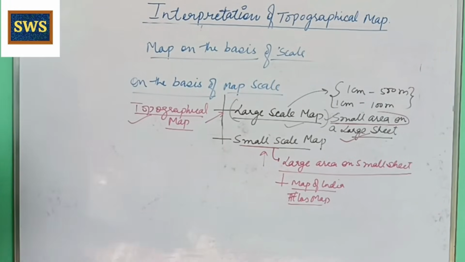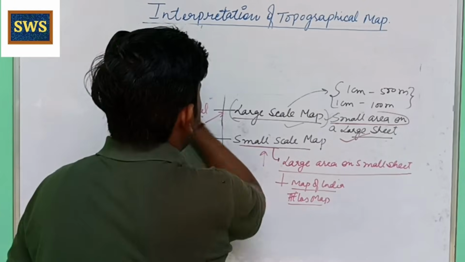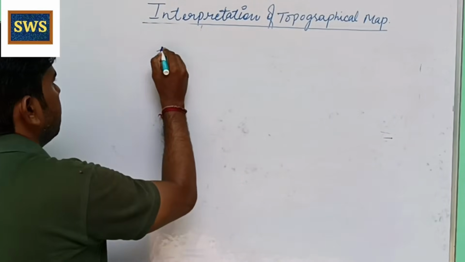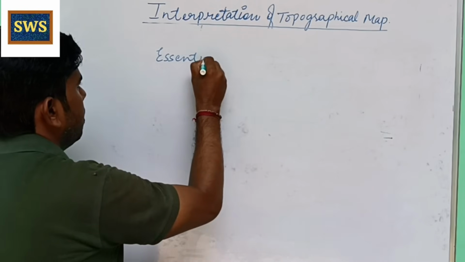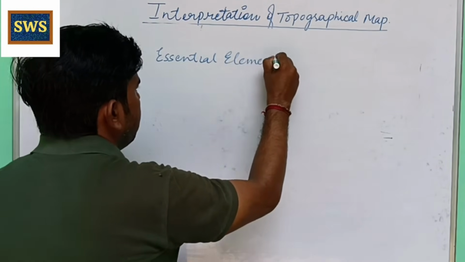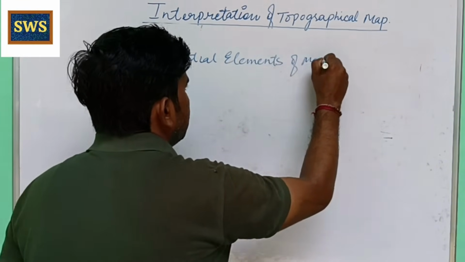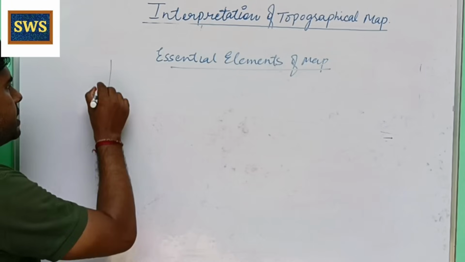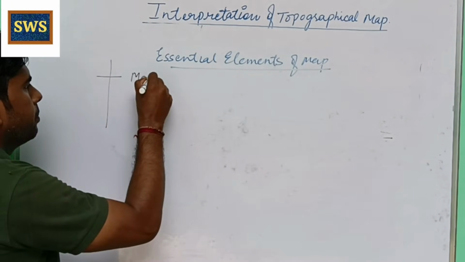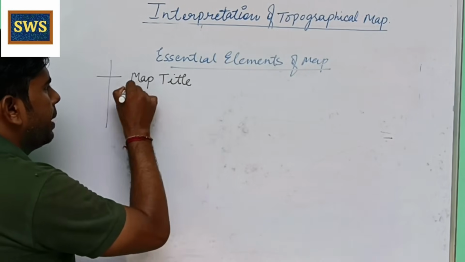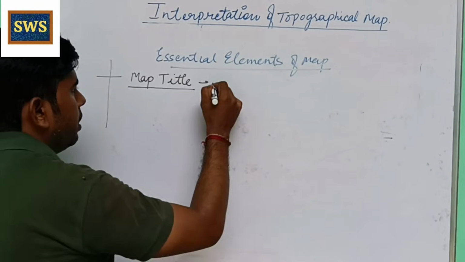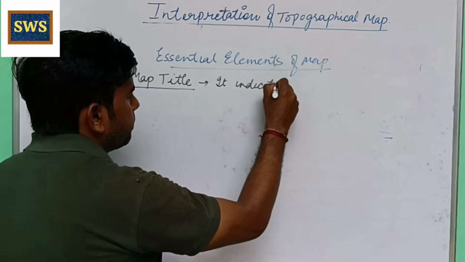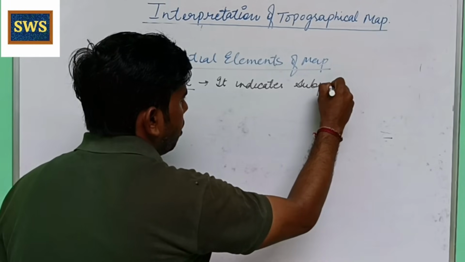Now let us discuss essential elements of map. There are 6 main elements. How many elements are there? 6. First is the map title. Map title is the main thing. It indicates the subject of the map.